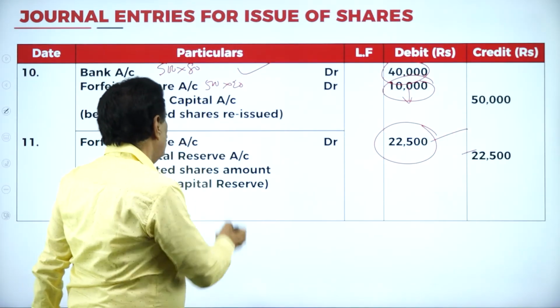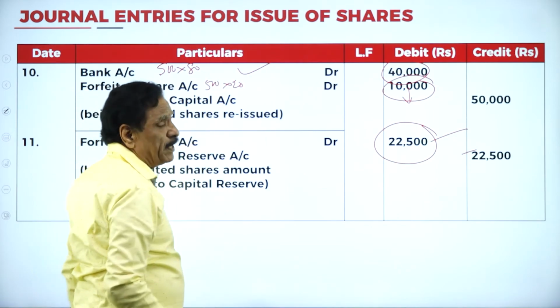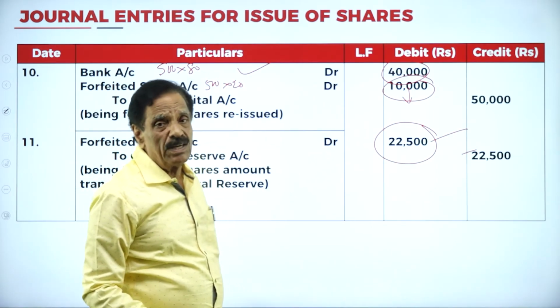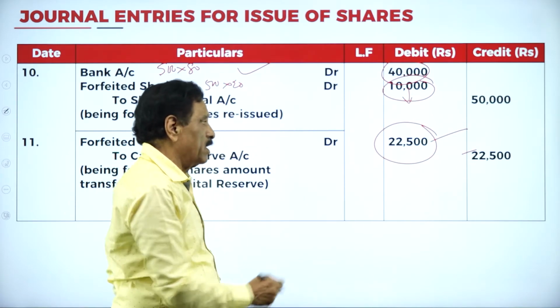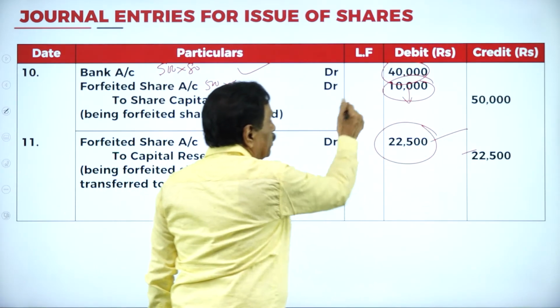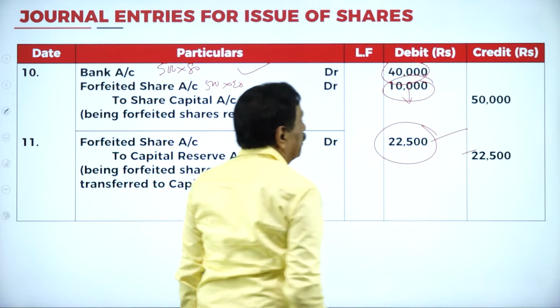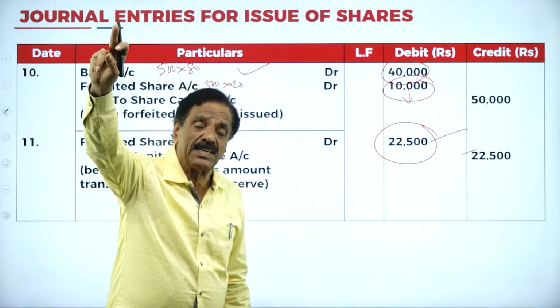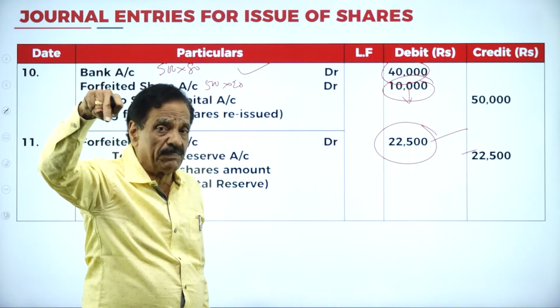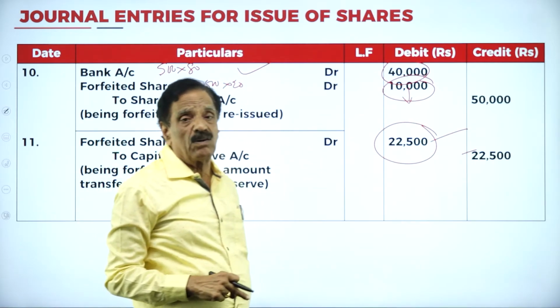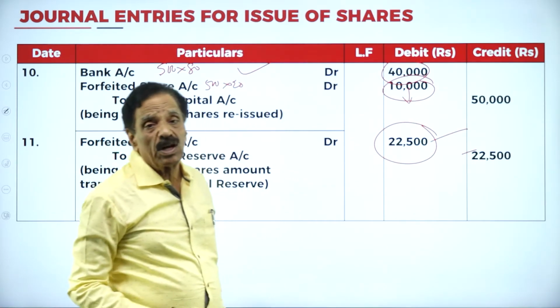Then reissued to Lakshmi at what rate? 80 rupees. How much do you receive? 40,000. How much could you not receive? 10,000, for 50,000. So you could not receive 10,000. The credit entry is 32,500, and here the debit entry is 10,000. What's the balance? 22,500.